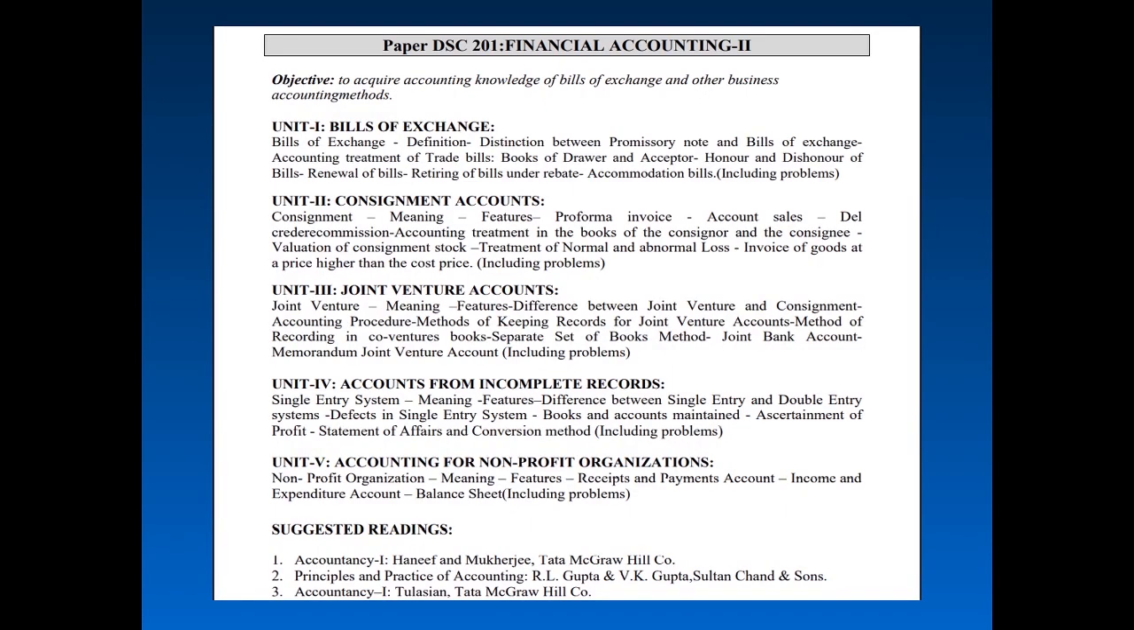Okay, our Financial Accounting 2 subject syllabus consists of 5 units. Unit 1 is Bills of Exchange. Unit 2 is Consignment Accounts. Unit 3 is Joint Venture Accounts. Unit 4 is single entry, that is accounts from incomplete records. Unit 5 is non-trading organizations or non-profit organizations.